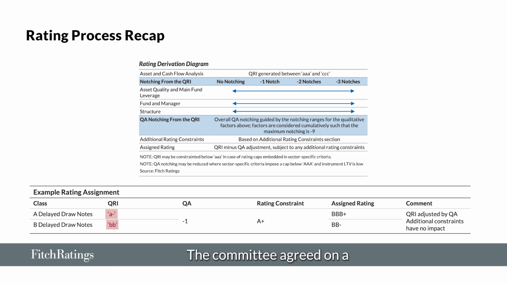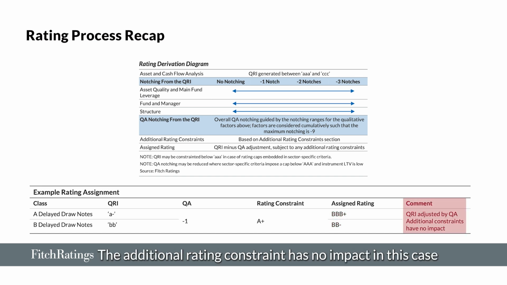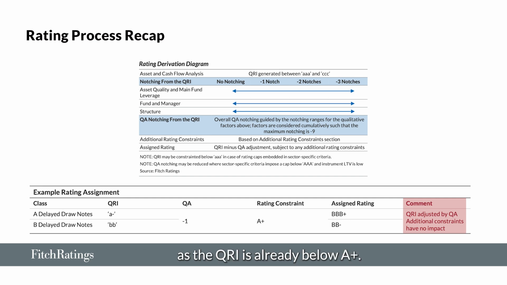The committee agreed on a qualitative adjustment of -1 notch. Additionally, the committee determined that the ratings are constrained at A+. The final ratings for the two classes of notes are therefore BBB+ and BB-, given the combination of the QRI and the QA. The additional rating constraint has no impact in this case, as the QRI is already below A+.